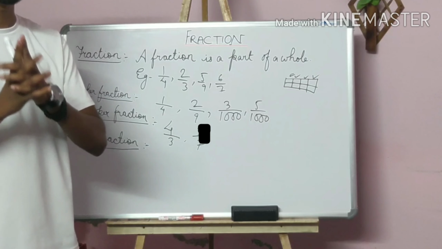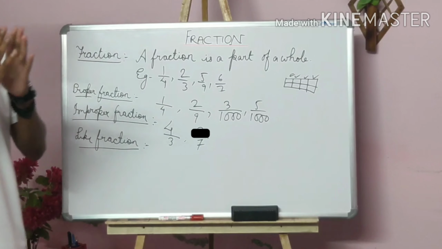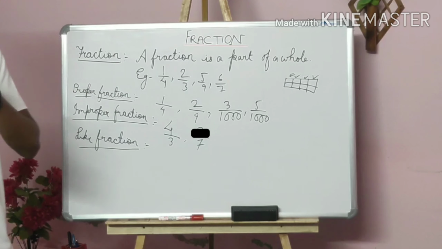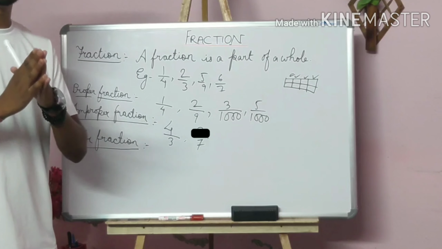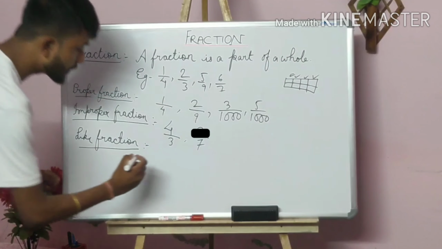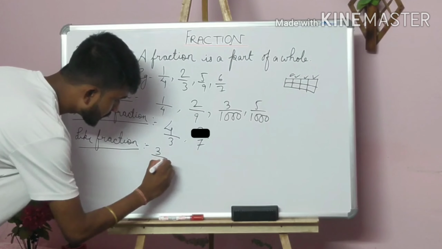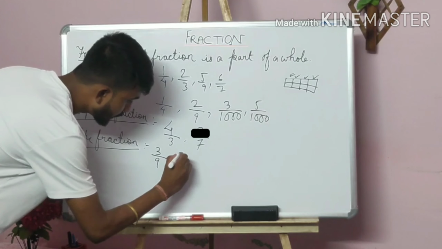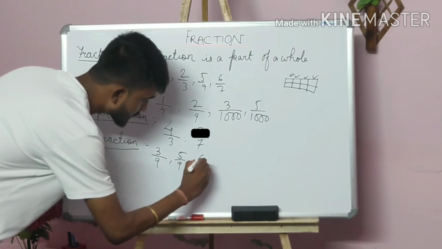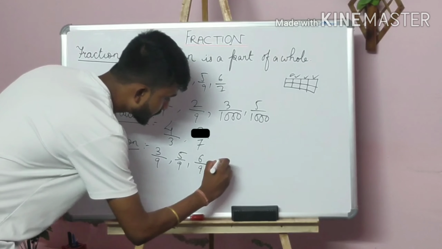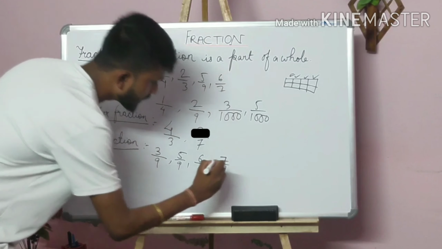This is very important: like fractions always have the same denominators. Suppose, I am giving you examples: 3 by 9, 5 by 9, 6 by 9, 7 by 9.